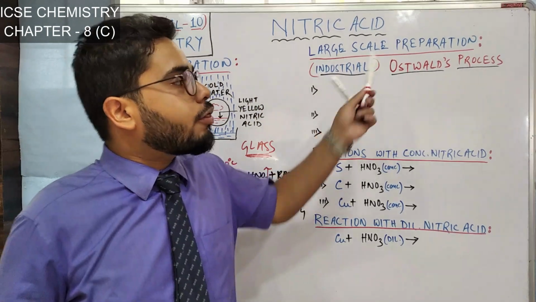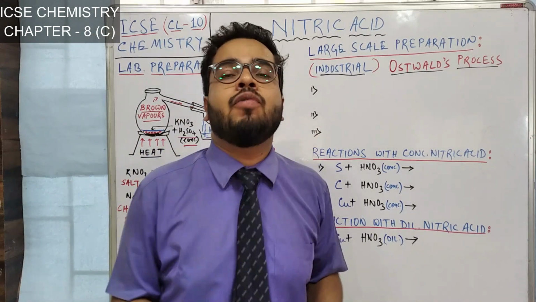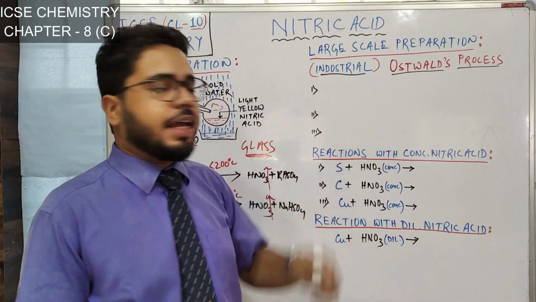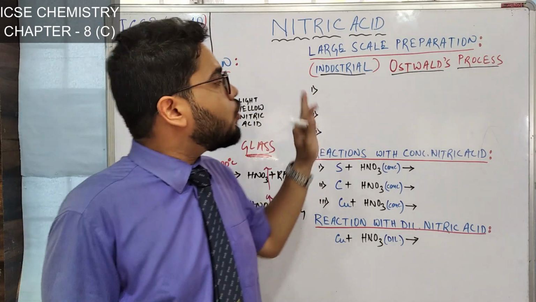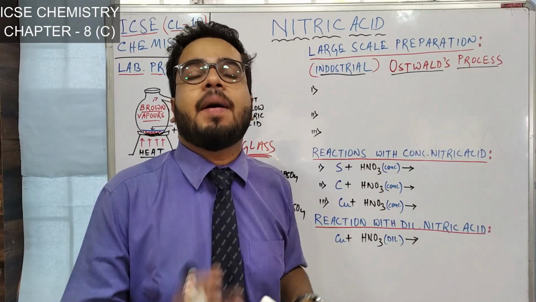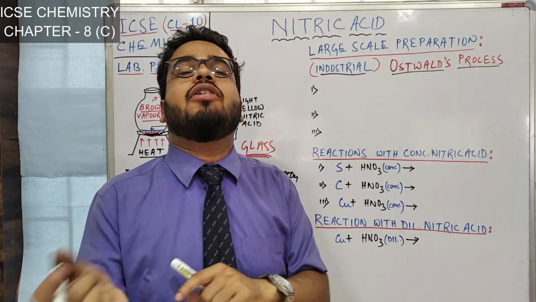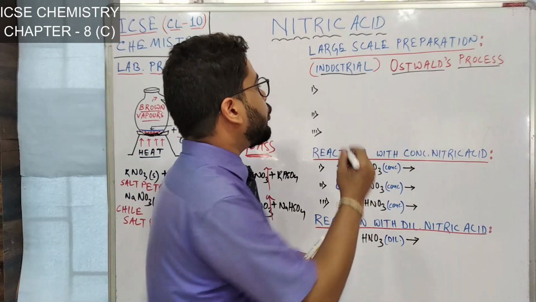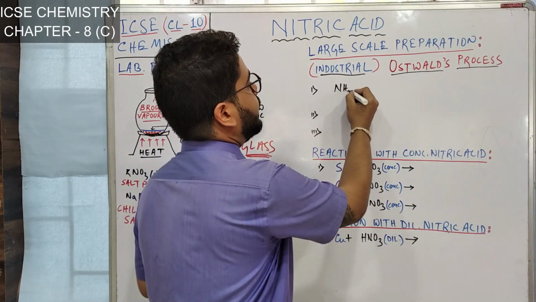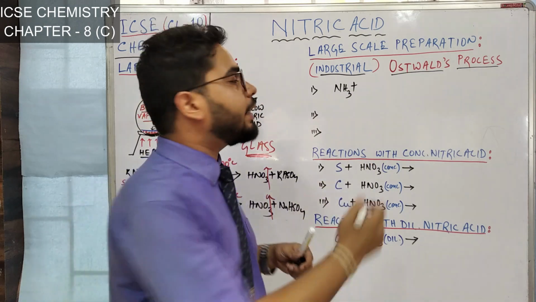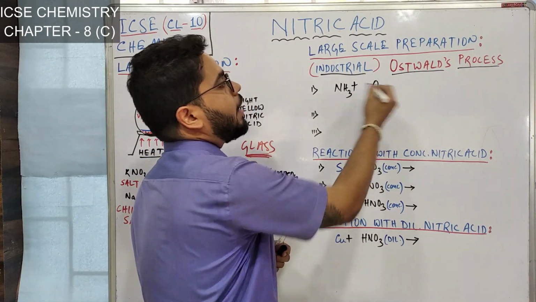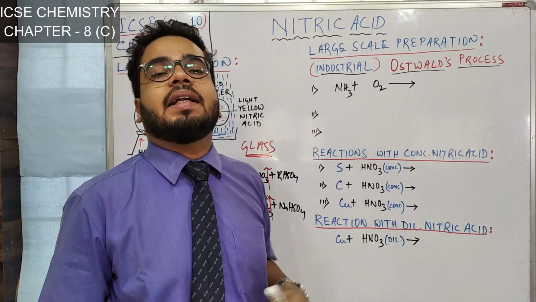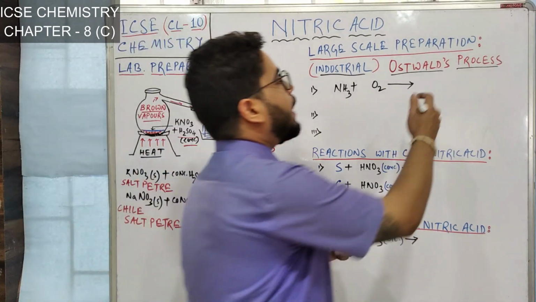Okay. In Ostwald's process, you need to know 3 equations with suitable conditions. Let's see what those 3 equations are. In the first step, we do catalytic oxidation of ammonia. The term itself, catalytic oxidation of ammonia, means the oxidation of ammonia in the presence of a catalyst. So we all know ammonia is NH3. Now oxidation means what? Addition of O2. So I have written plus O2. Okay. And in the first step, we do catalytic oxidation of ammonia to prepare